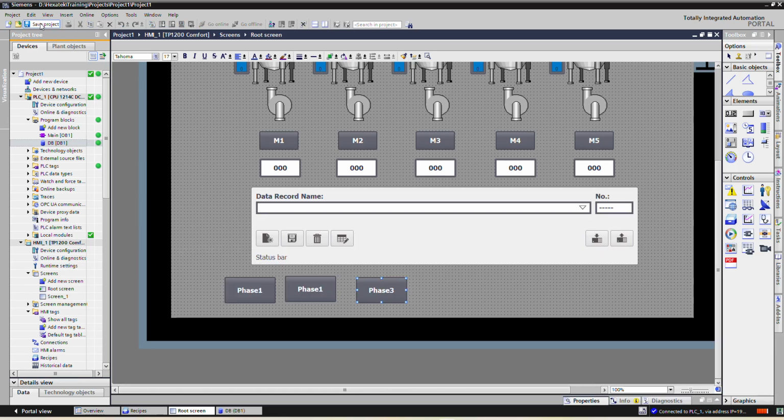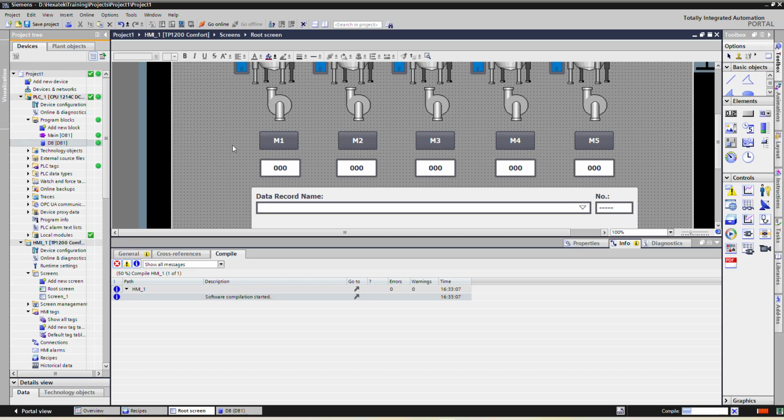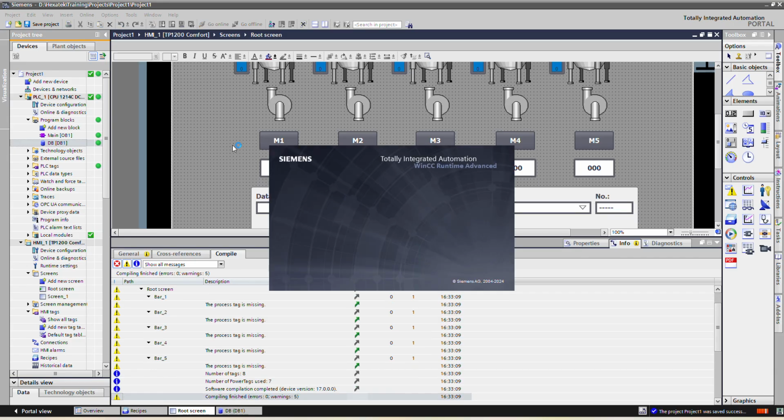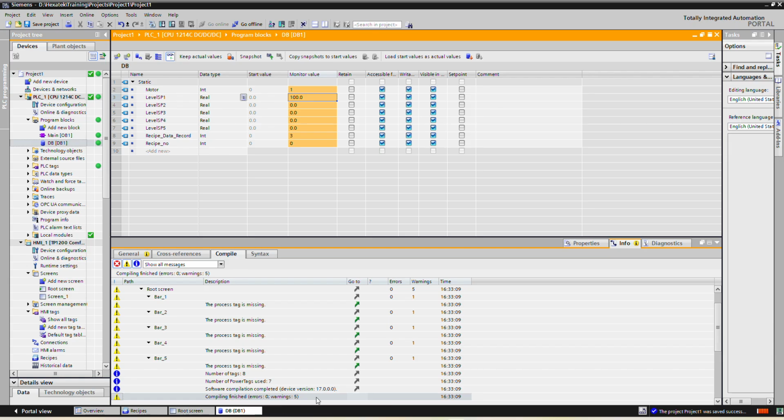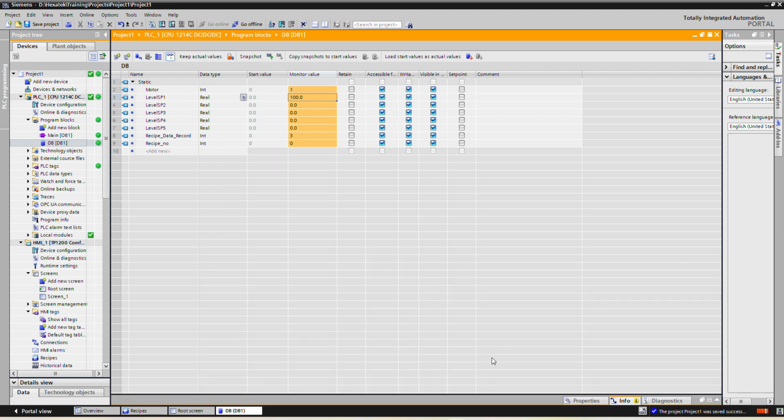Okay, so simply we can save and put it in the runtime, and we will see with the help of the button. So we will be able to transfer the recipe data into the PLC.